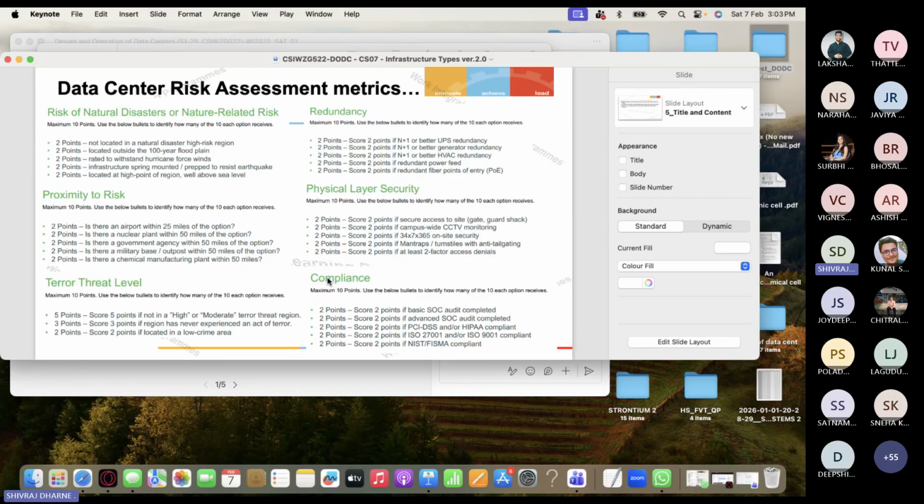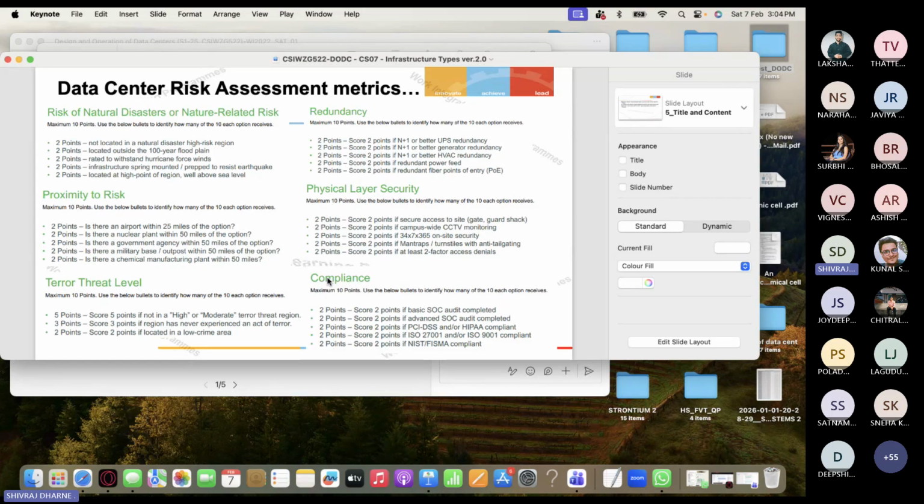Okay, so you can see this matrix. Different items are there. Those are the metrics for which we give some scoring, right? Risk of natural disaster or nature-related risk, like 2 points for not being located in a natural disaster high-risk zone. So you can give the points, and based on the points you can add them up. So suppose I want to find out the physical layer security perspective, right?